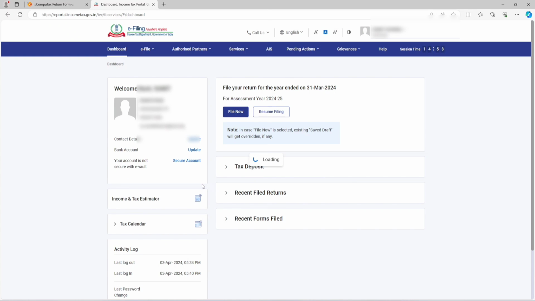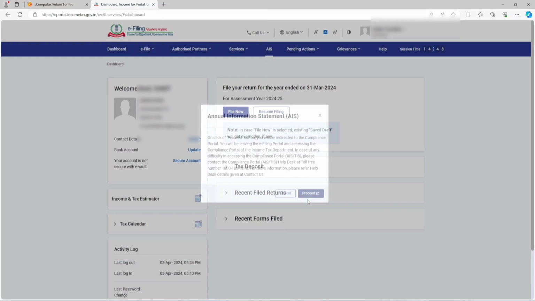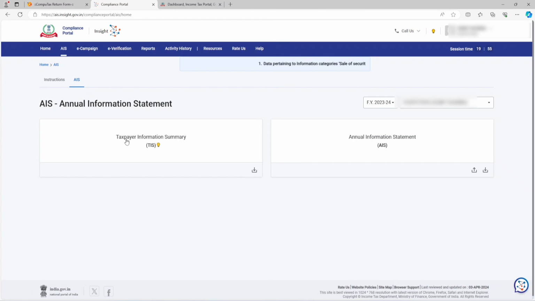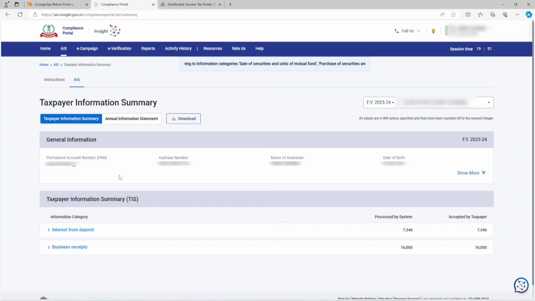So the first work you need to do is check your AIS and 26AS. When you click on AIS, it will take you to another sheet. Then you have to click on proceed. AIS will be shown like this. You need to click on AIS, then Taxpayer Information Summary, you need to click on this. So all the on-record income and online transactions will be shown here.